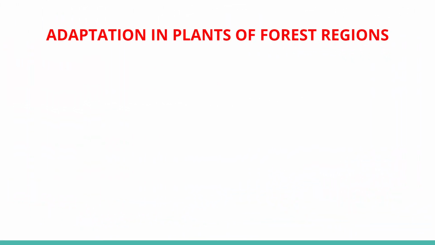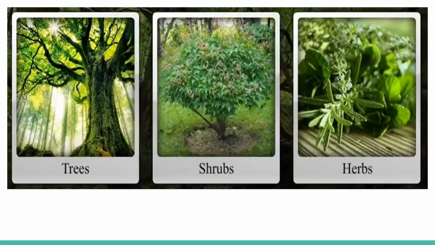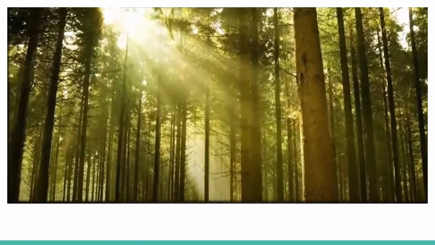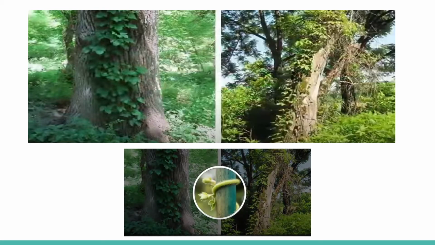Next, we will see the adaptation in forest regions. A variety of plants, trees, shrubs and herbs are found in the forest. These plants compete among themselves for sunlight. Hence, trees grow tall to get sunlight, and climbers and vines grow to a great height with the support of trees. Spring-like tendrils on the stem of some climbers are an example of adaptation.